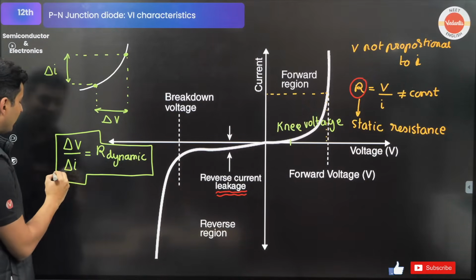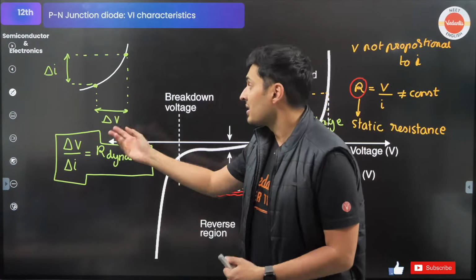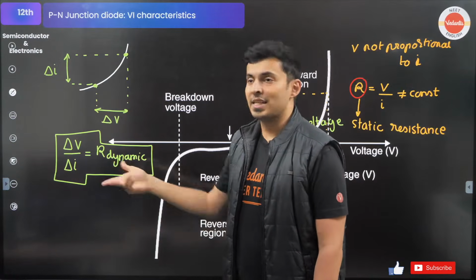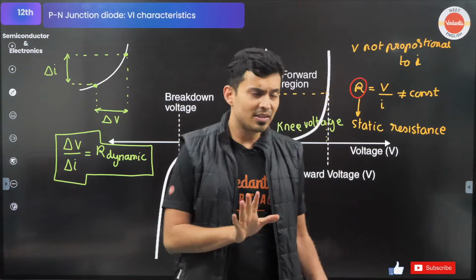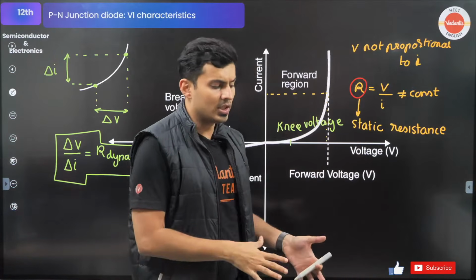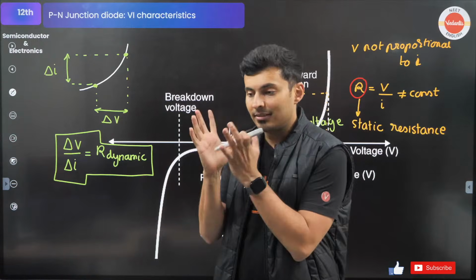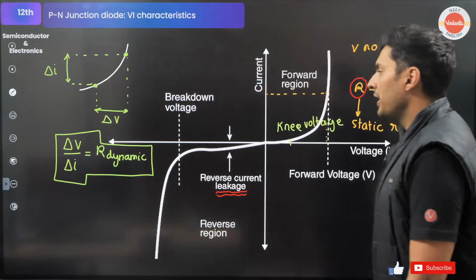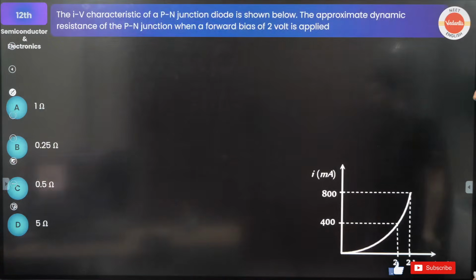Usually when we calculate resistance, we calculate static resistance. This change in the voltage per change in the current is called dynamic because it's the change. This is static: at that voltage, this is the current. The change in the voltage to the change in the current ratio, that's dynamic. Very important. Great. Let's try to solve one question on this.